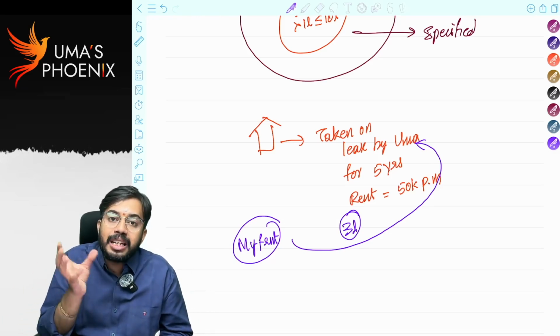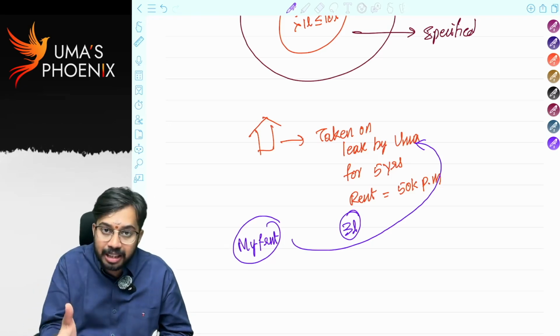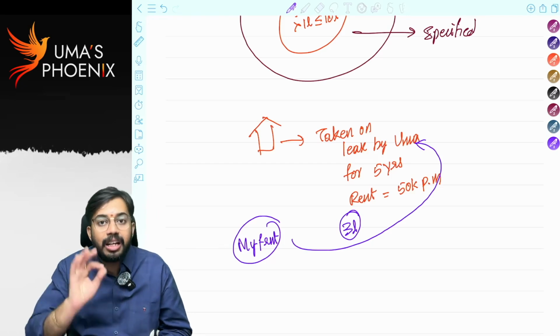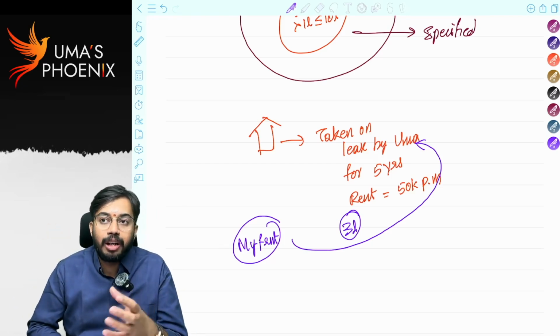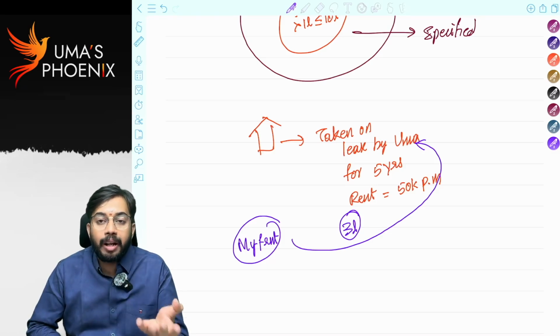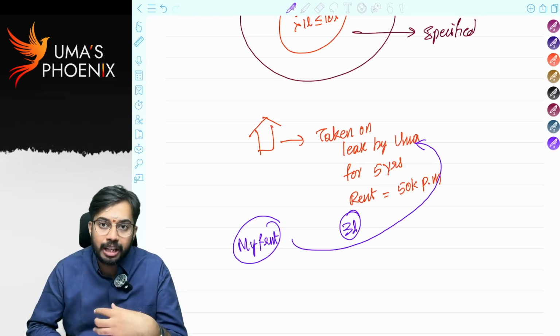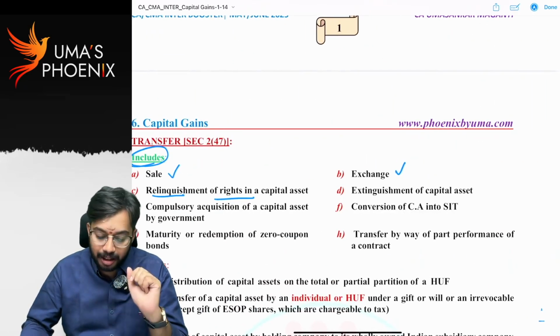So for losing the lease right, for giving up the lease right, for relinquishing the lease right, if I receive any consideration, capital gains are required to be calculated. So relinquishment means giving up the rights in the asset. If one receives any consideration by way of giving up rights on the asset, then also capital gains are required to be calculated. Is it clear? Next.